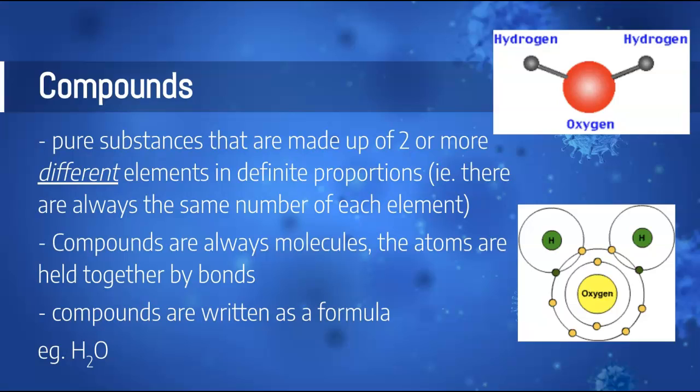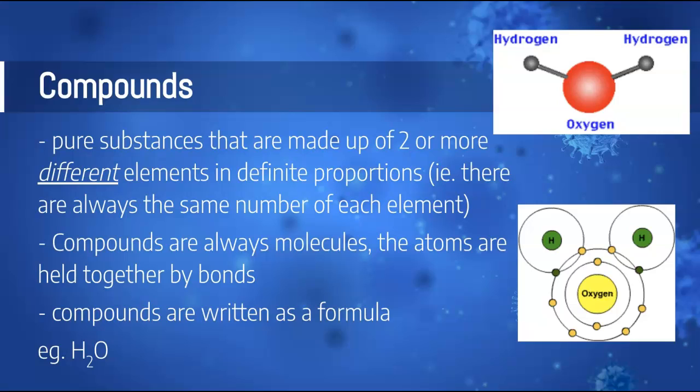But in this specific example, this formula tells us that H2O, water, has exactly 2 hydrogen atoms and 1 oxygen atom. Every single molecule of water will have the exact same number of hydrogen and oxygen.